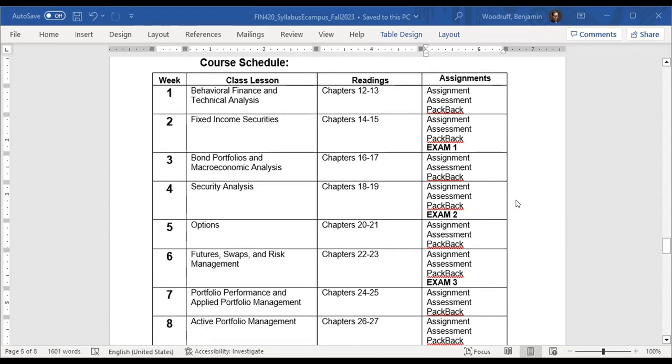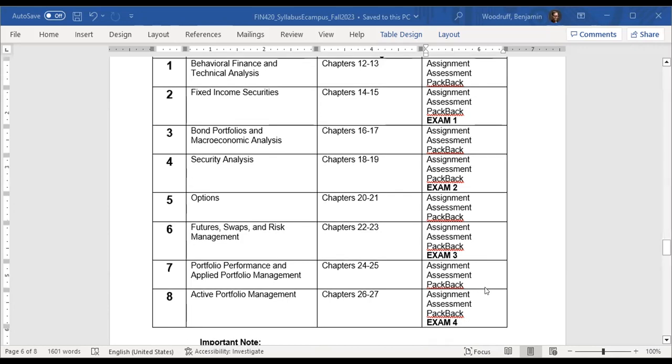And then as far as our 8 weeks, each week I tell you exactly what we're going to go over and which chapters those involve. And if you notice, there's an assignment and an assessment. That's homework and quiz, right? Assignment, assessment, and then pack back, and I'll show you how that works. And then on the even ones, you have an exam, and I'll show you that as well. So first thing we want to do is jump over to our Blackboard page.